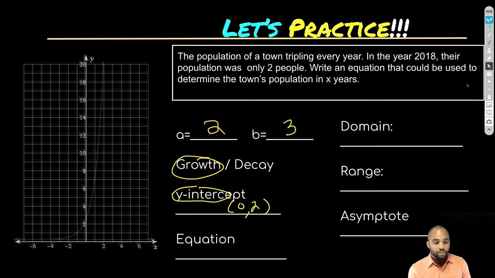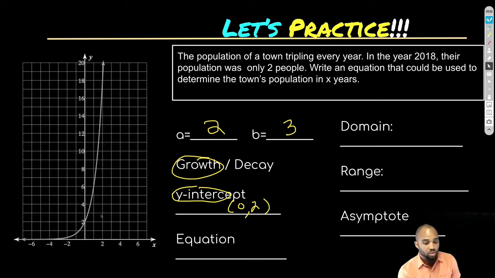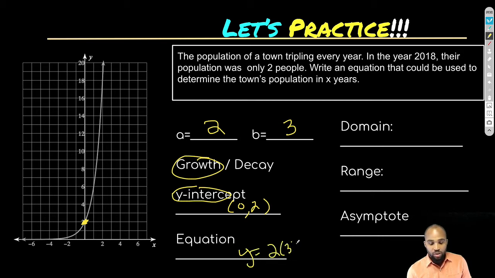Now, if I were to graph that, it'll look the same. So let's graph it. Bam, right there. You see it's going right through the 2. So that wasn't tough to figure out. My equation is easy now because I recognize the main parts. My initial is 2. My rate is 3. And my x is so many years, right? So whatever I want to put there to figure it out.